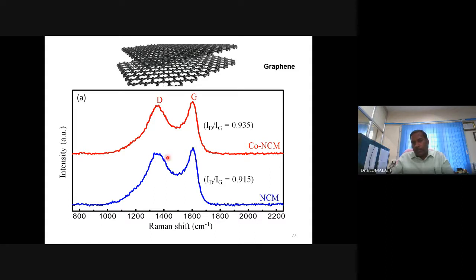You get such peaks, and you know the intensity of these things. These 2 peaks: defect peak, graphitic peak. Graphene has 2 Raman shifts, one corresponding to the graphitic peak, the G band. Another one is the defect, D band. If you are getting such peaks, it is graphene. In addition to that, you note the intensity ratio, ID by IG. If it is closer to 1, blindfold and accept it's a graphene material. If it is a large difference, it is graphite. The layers are not separated. Very good tool.